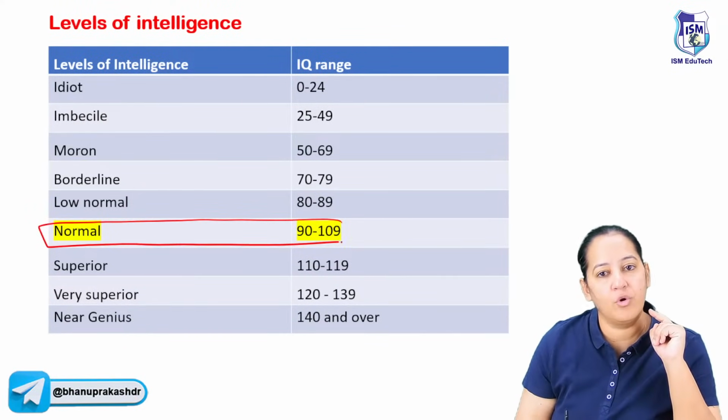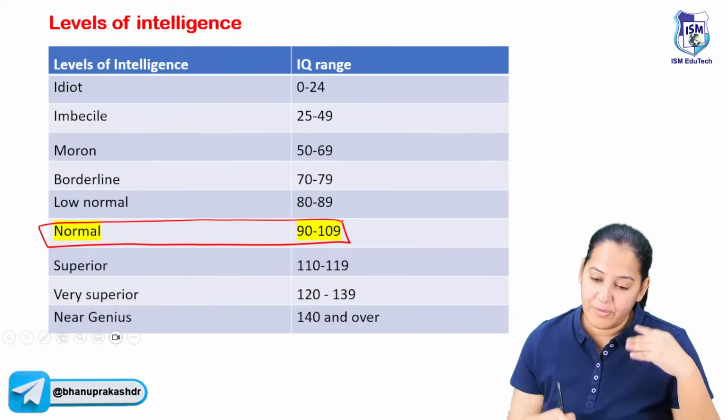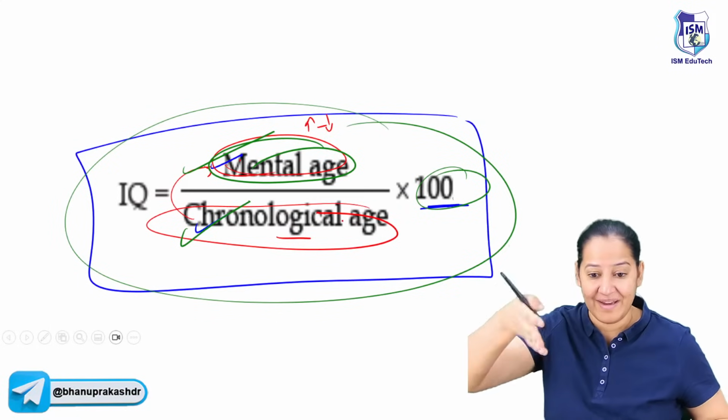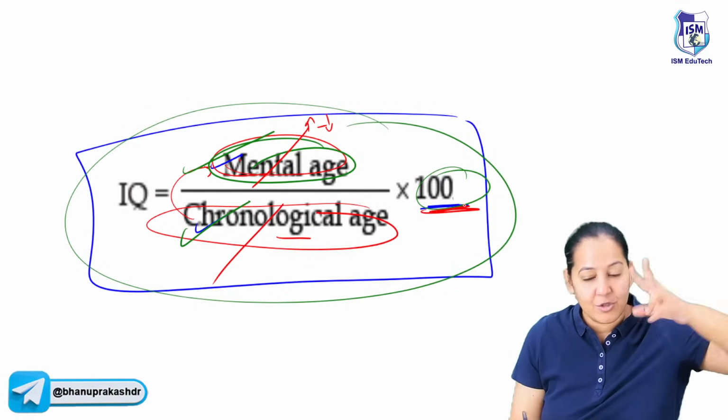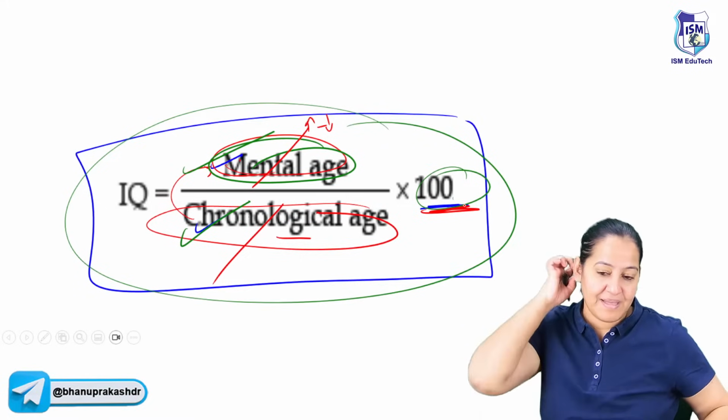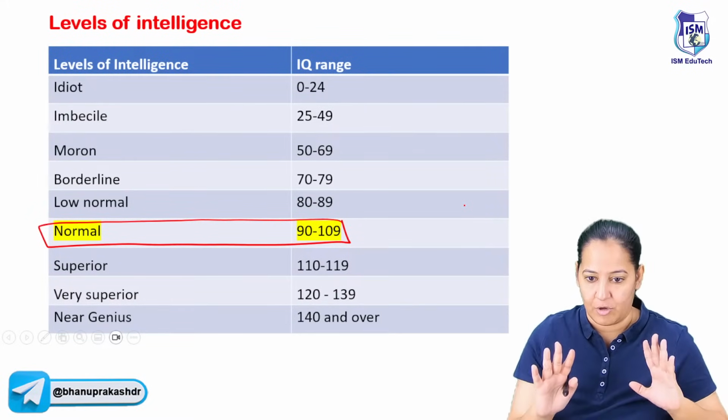Please learn that. If you know normal, things will become easy. You don't have to learn the normal; from the formula only you can calculate. Just cancel the mental age and chronological age with each other. So the answer is 100, plus 10, minus 10, which is 90 to 110. That is normal.